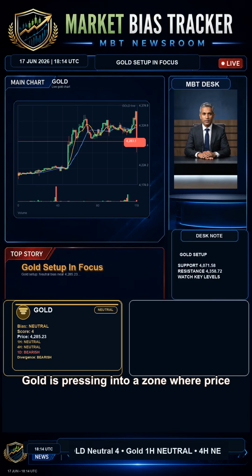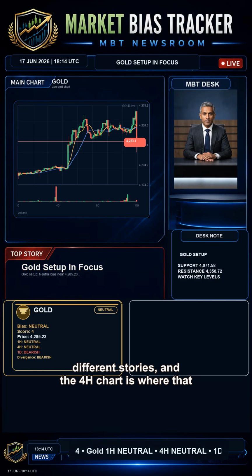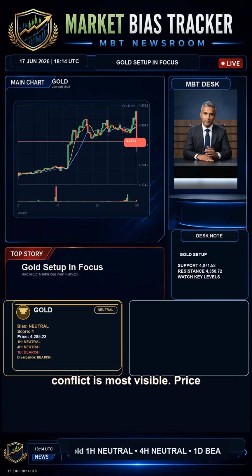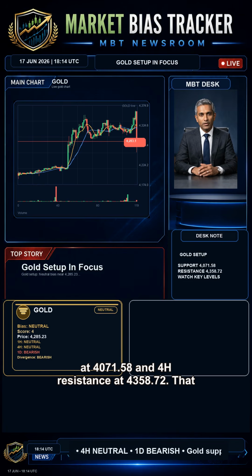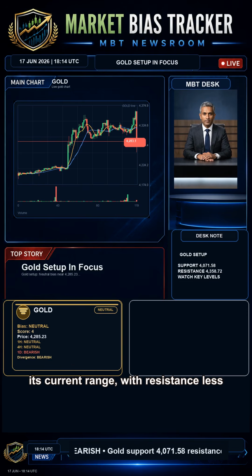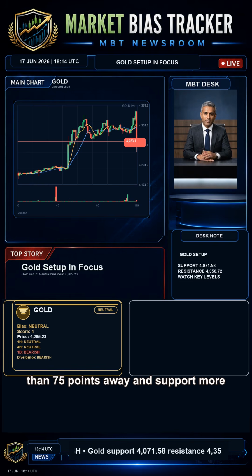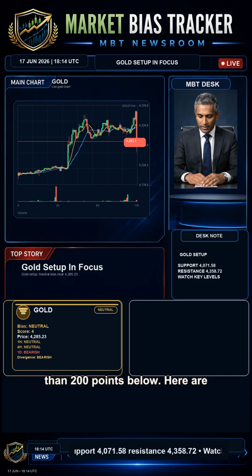Gold is pressing into a zone where price and momentum are telling different stories, and the 4H chart is where that conflict is most visible. Price is currently at 4285.23, sitting between 4H support at 4071.58 and 4H resistance at 4358.72. That places gold closer to the upper boundary of its current range, with resistance less than 75 points away and support more than 200 points below.